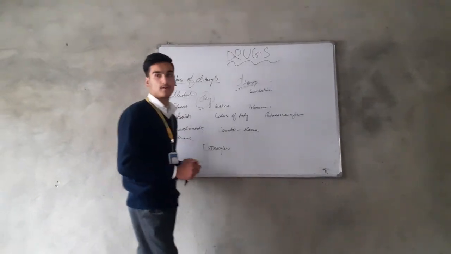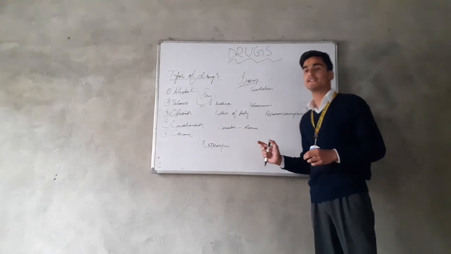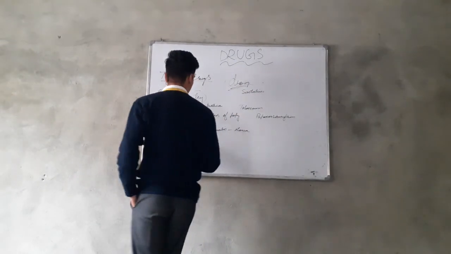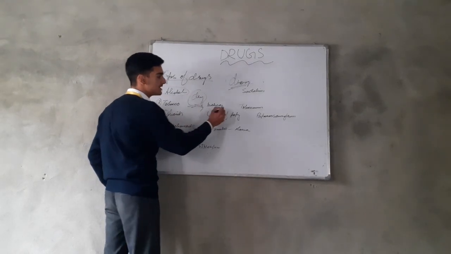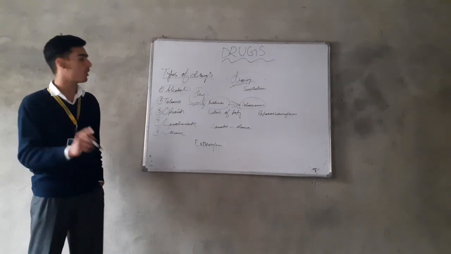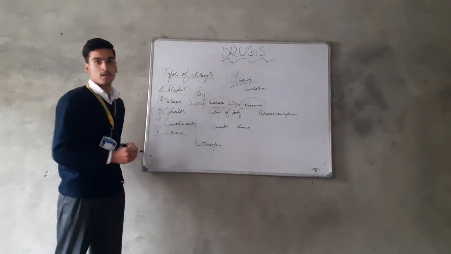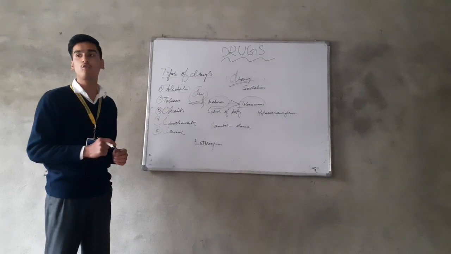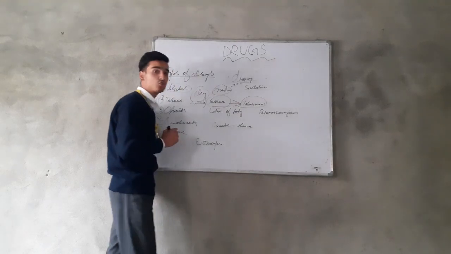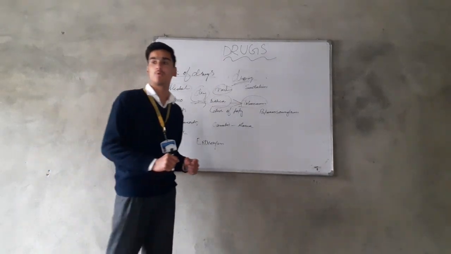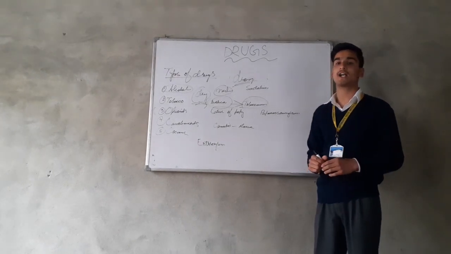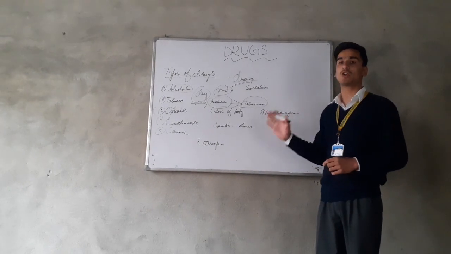The second one is tobacco. Tobacco is a drug which is derived from the cured and dry leaves of two species of the tobacco plant. The first one is Nicotiana rustica and the second one is Nicotiana tabacum. Tobacco contains a very harmful chemical substance called nicotine. Also, the smoke of tobacco is very harmful. It contains carbon dioxide, carbon monoxide and many polycyclic hydrocarbons, and thus it is a very harmful drug.